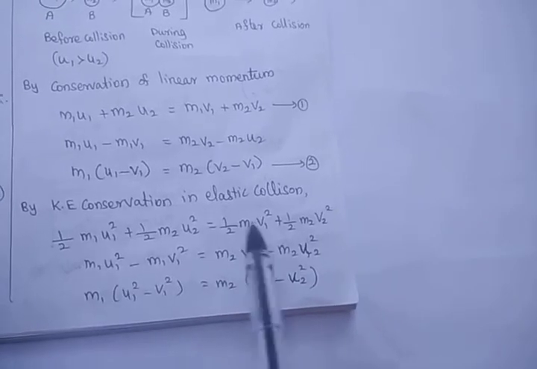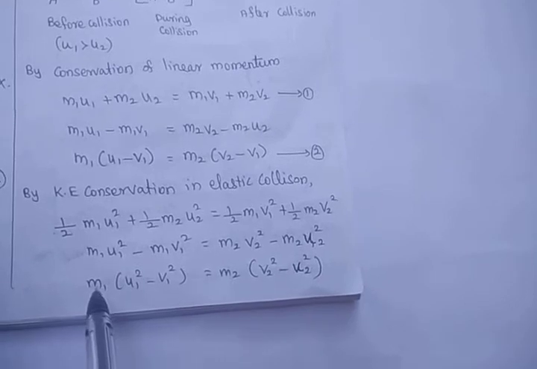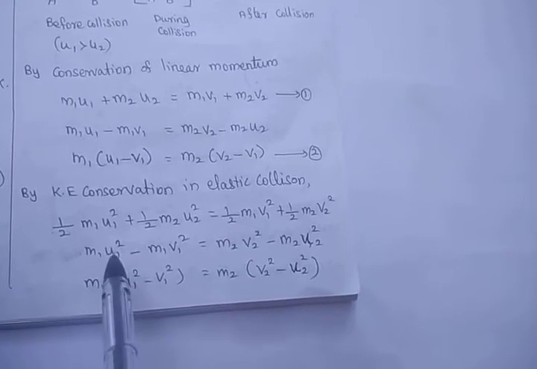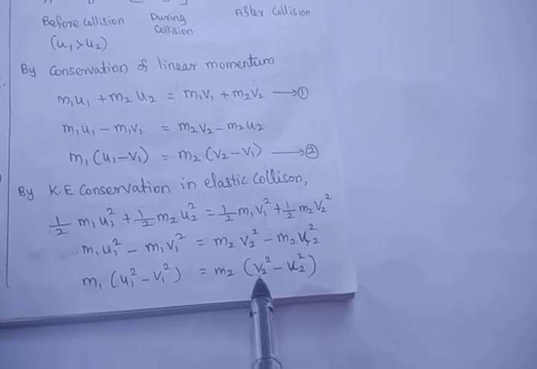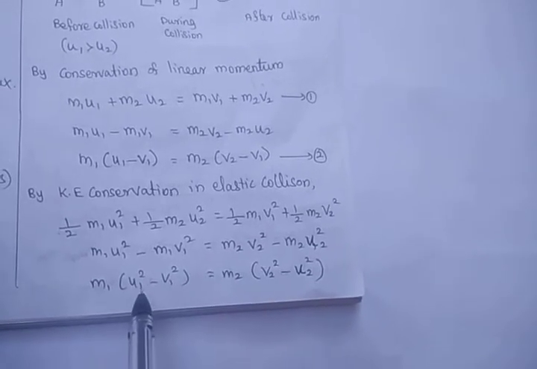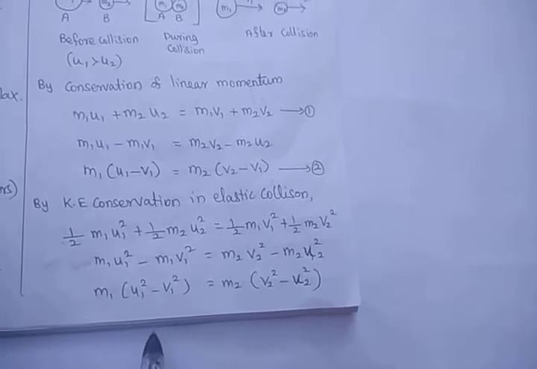Then bring the m1 to this side and m2 to the right side. Taking m1 commonly outside, we get m1 (u1 squared minus v1 squared) equal to m2 (v2 squared minus u2 squared). This is similar to the a squared minus b squared formula, so we can expand it as (a plus b)(a minus b).